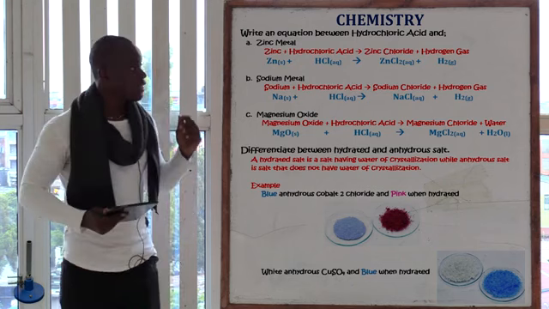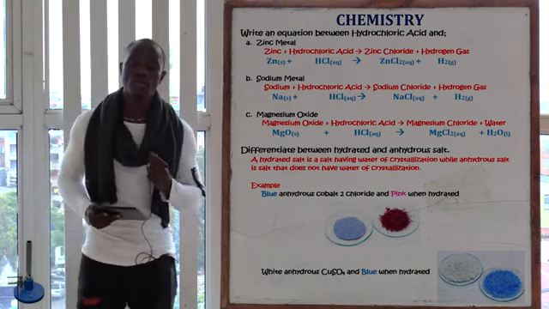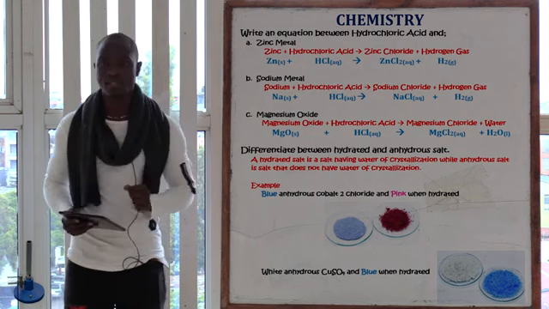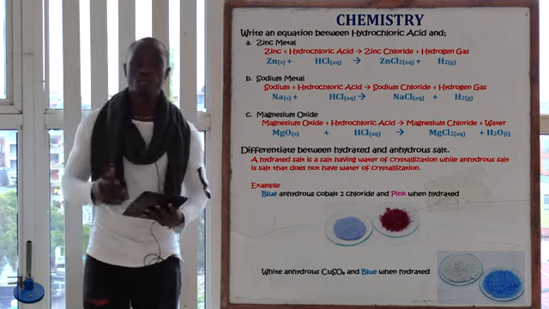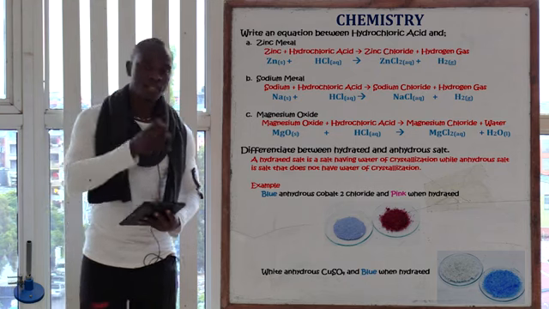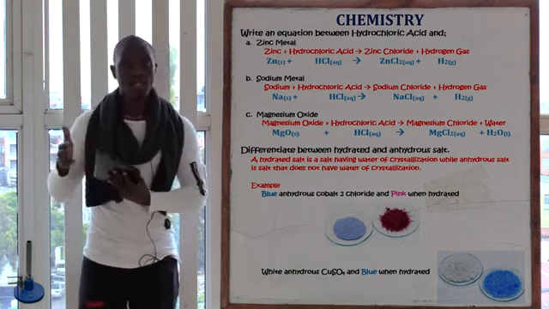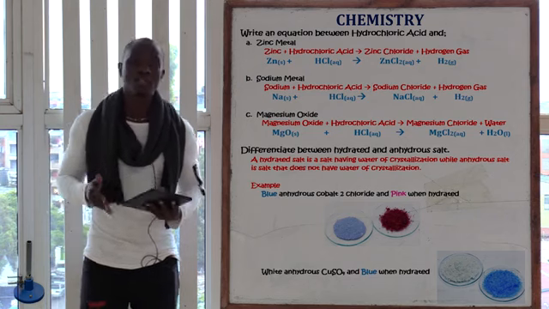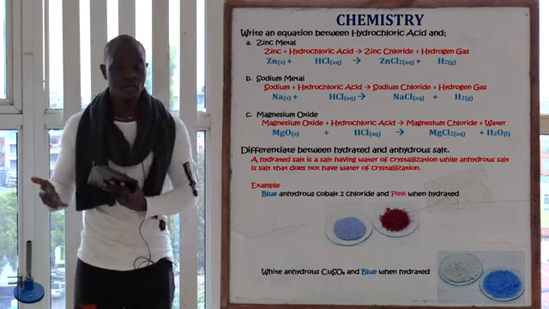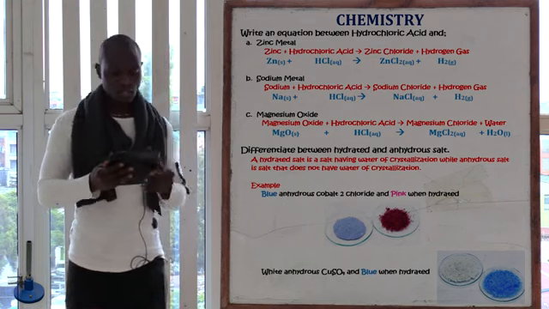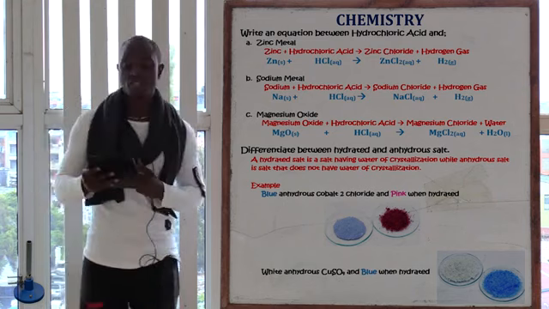So the equation is zinc plus hydrochloric acid, you're going to get zinc chloride plus hydrogen gas. You remember those general equations we formed. When an acid reacts with a metal, we form salt plus hydrogen gas. In this case, our salt is zinc chloride and then plus hydrogen gas. So that's what happens in the first reaction.